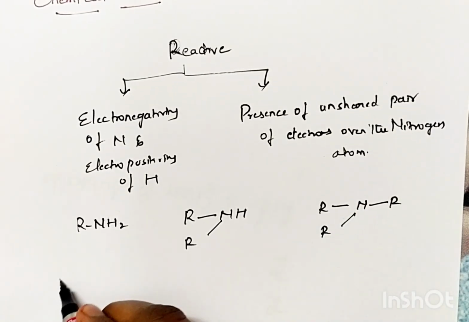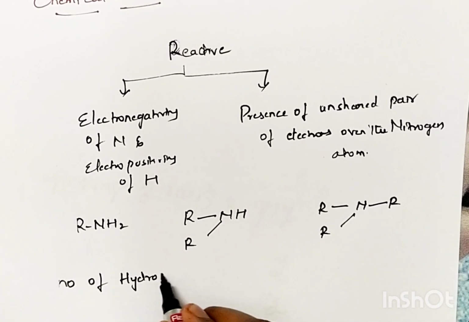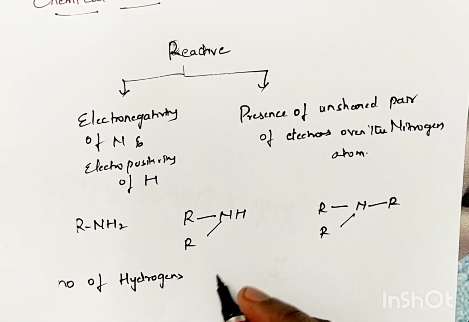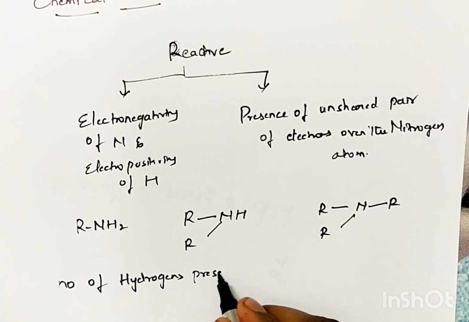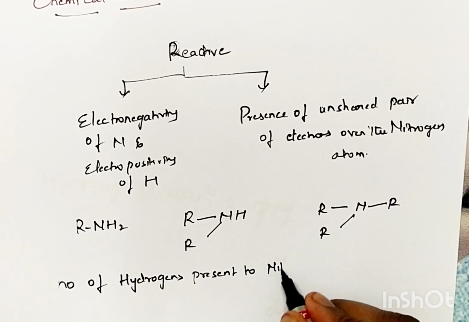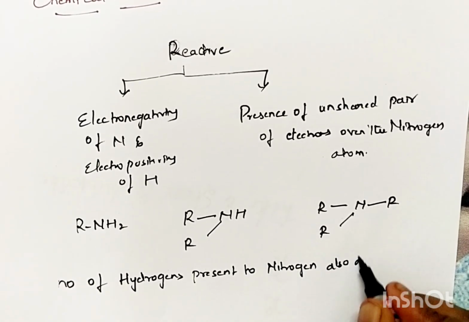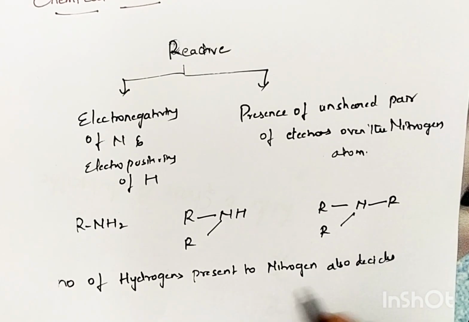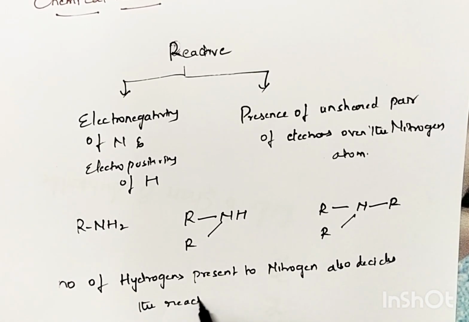So the number of hydrogen atoms present or attached to the nitrogen also decides the reactivity of amines.